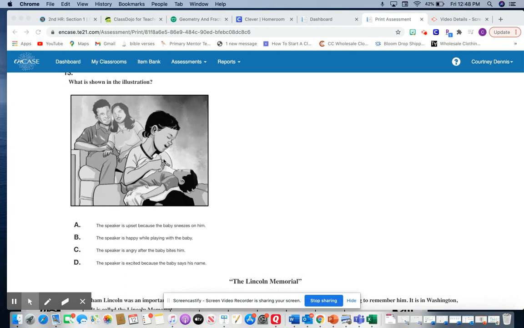It looks like he may be smiling, but he could be angry or upset. But if we look back at mom and dad, we can see that mom and dad are both smiling. So that means he's probably happy holding his baby brother.